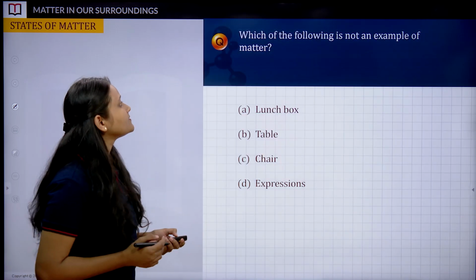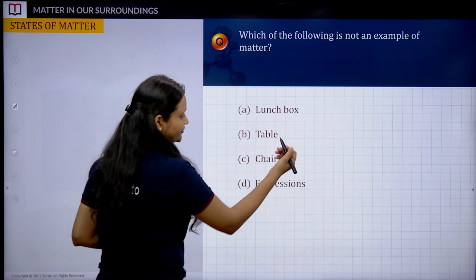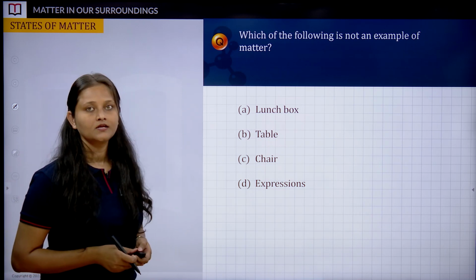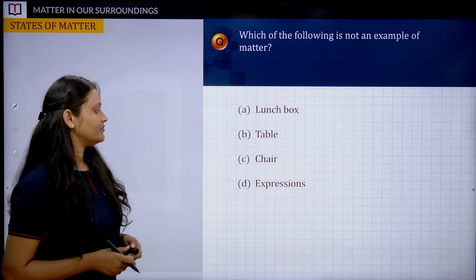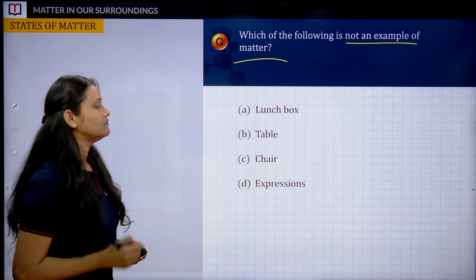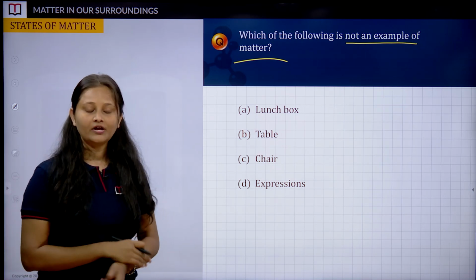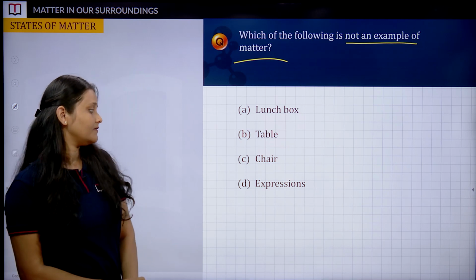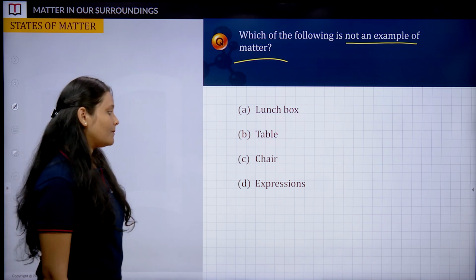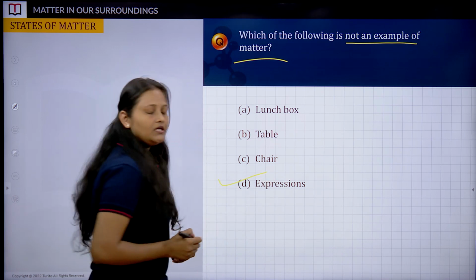Let's solve some questions. Which of the following is not an example of matter? Lunchbox, table, chair, expressions. What do you all have to say on this? Among these four options, which is not an example? Emphasize the words "not an example". Keep typing in your chat box so that I can understand how many of you are getting it. Okay, it's time to reveal the answer. Yes, the correct answer is option D.